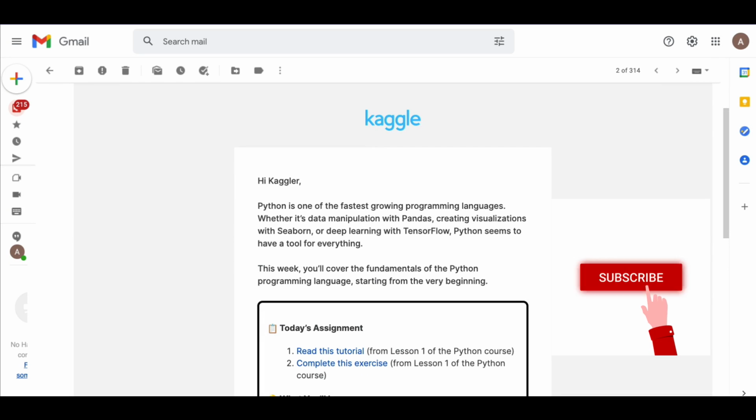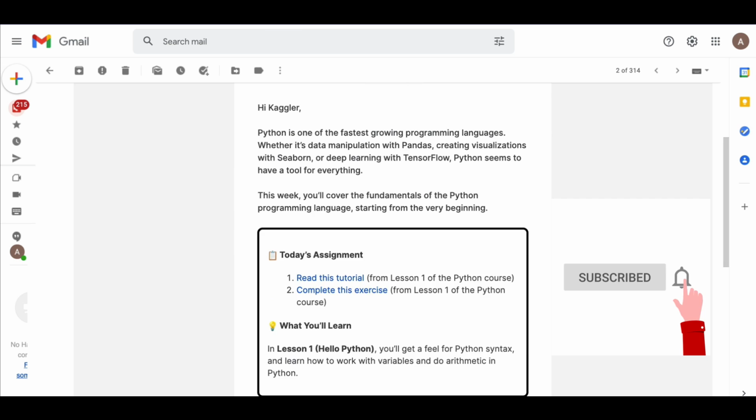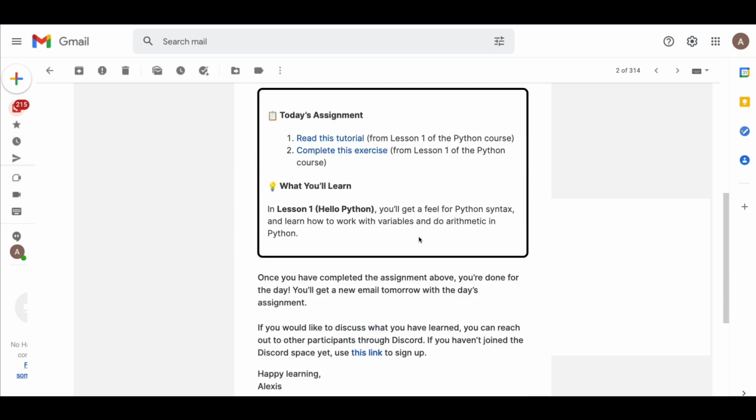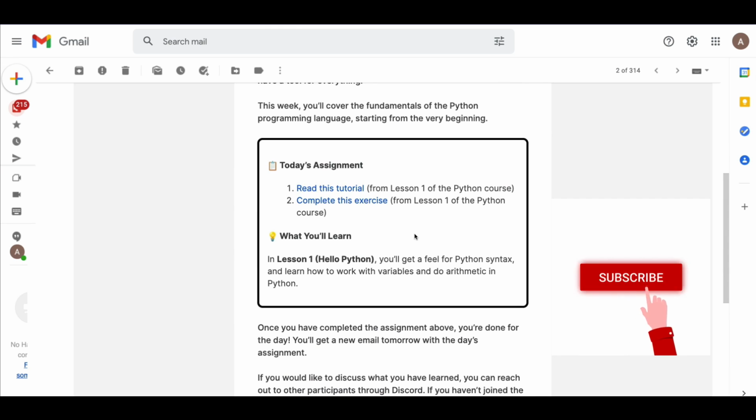This is day 2 of 30 days of ML by Kaggle. Today we have an assignment that is going to start us with Python. If you're completely new to Python, you might want to skip this and do something else. That's up to you, but I'm going to just do the tutorial.